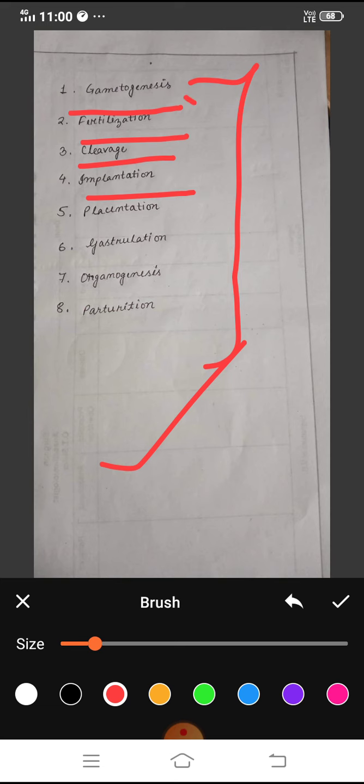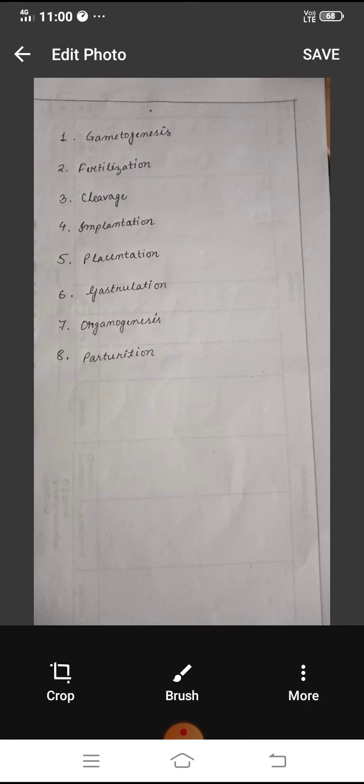Some stages you have to learn elaborately, and in some stages in your book only some definitions or meanings are given. So today in this video I will just explain shortly the meaning of all these points.